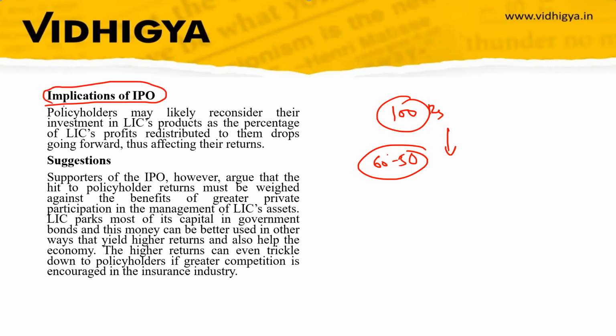So now there is a counter argument: supporters of IPO argue that the hit to policyholder return may be weighed against the benefits of greater private participation in management of LIC's assets. LIC parks most of its capital in government bonds, and this money can be better used in other ways that yield higher return and also help the economy. This higher return can even trickle down to policyholders if greater competition is created in the industry. So what the supporters of IPO are saying is that when private investors come, they will bring private management, which is more efficient,